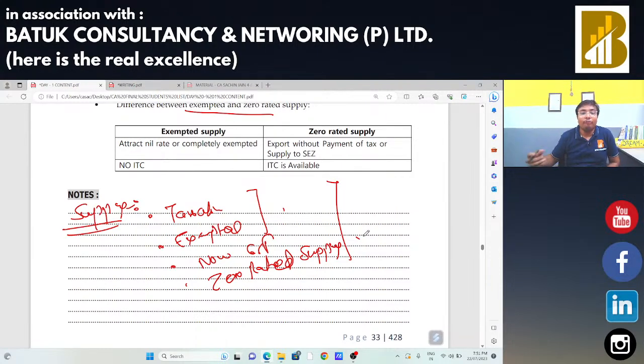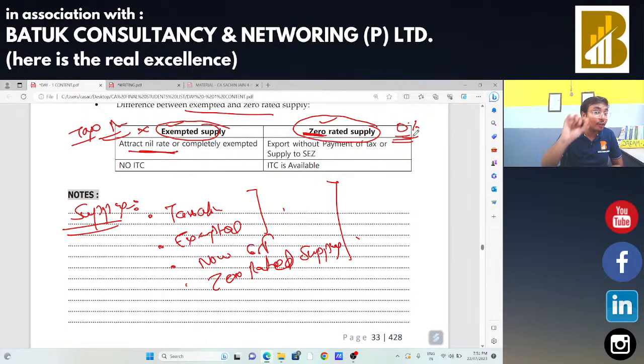Now the question arises, what is the difference between this exempted supply and this zero rated supply? Non-taxable supply, we'll discuss that. Just the difference between the exempted supply and the zero rated supply. Exempted supply attracts nil rate of tax and is completely exempted. In case of zero rated supply, the tax rate is zero. In case of exempted supply there is no tax rate available, but in case of zero rated supply, there is a tax rate of 0%.